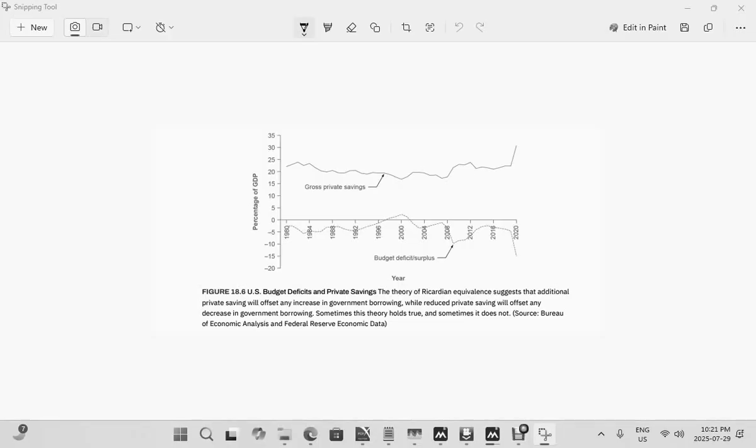However, if there is a large budget deficit or a surplus, it's possible that the curve over here might not behave in the same manner. But in some cases, the theory holds.